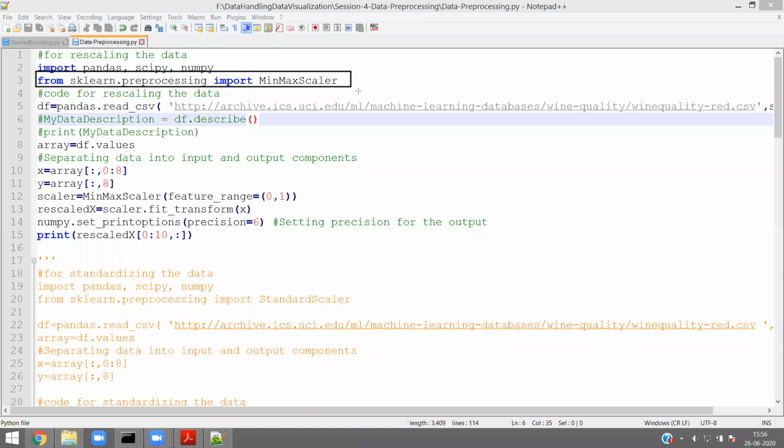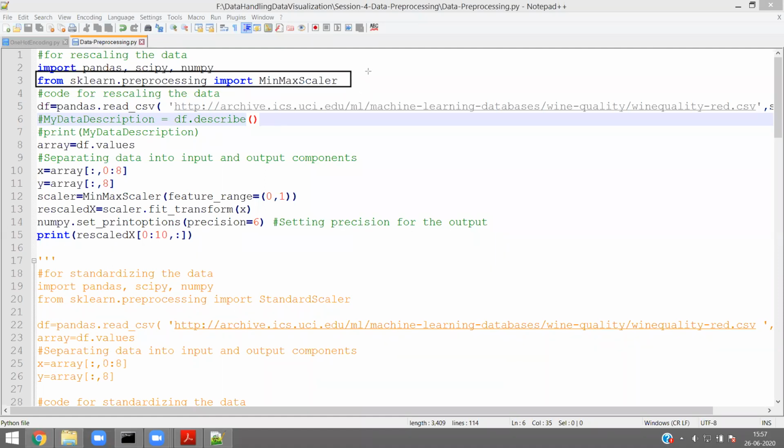What is MinMaxScaler? Scaler here stands for scaling. It scales the data set in the range of minimum and maximum. That is what is called MinMaxScaler.